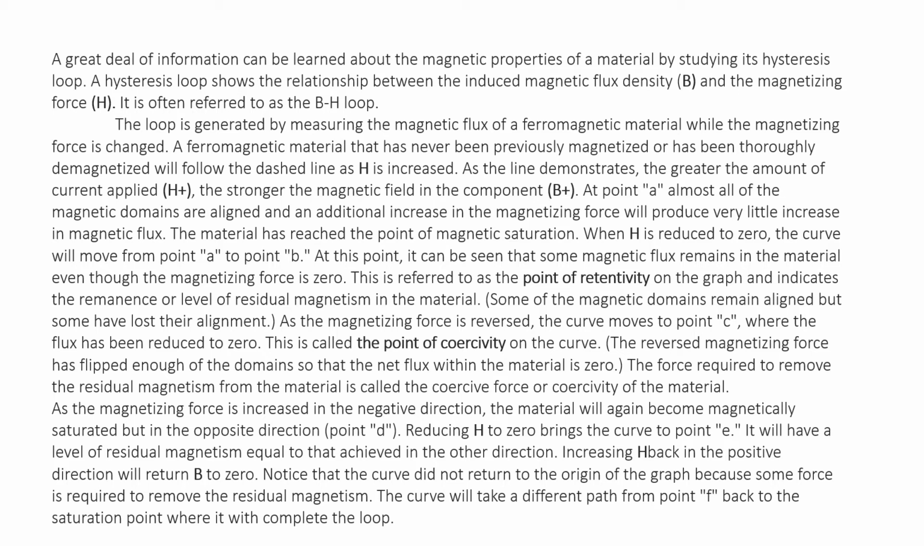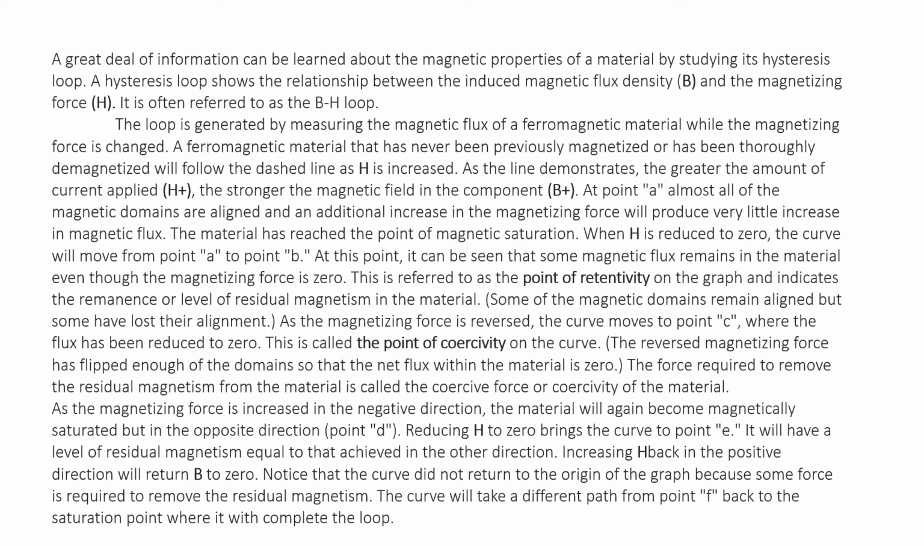At this point, almost all magnetic domains are aligned, and any additional magnetic force will produce very little increase in the magnetic flux. The material will, in short, reach the point of saturation. So the curve will move from point A to point B. At this point, some magnetic flux will still remain in the material even though the magnetizing force is zero. This is called the point of retentivity.